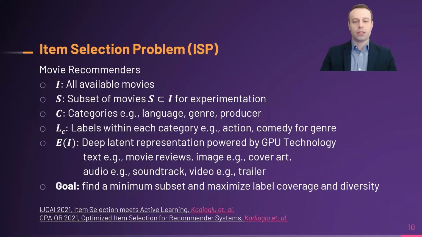Given all of this, the goal of item selection problem is to find the minimum subset S that maximizes label coverage within each category and also maximizes the diversity of the selection in the embedding space. In other words, we are trying to find the smallest subset so that we can speed our experimentation, but also we want coverage and diversity guarantees.